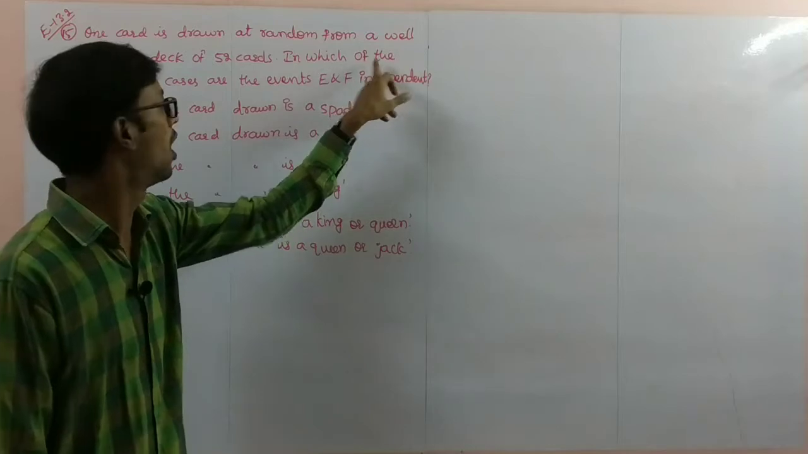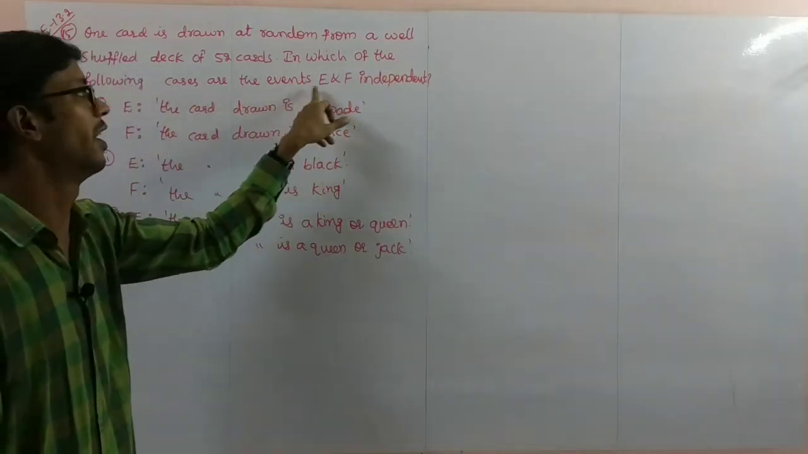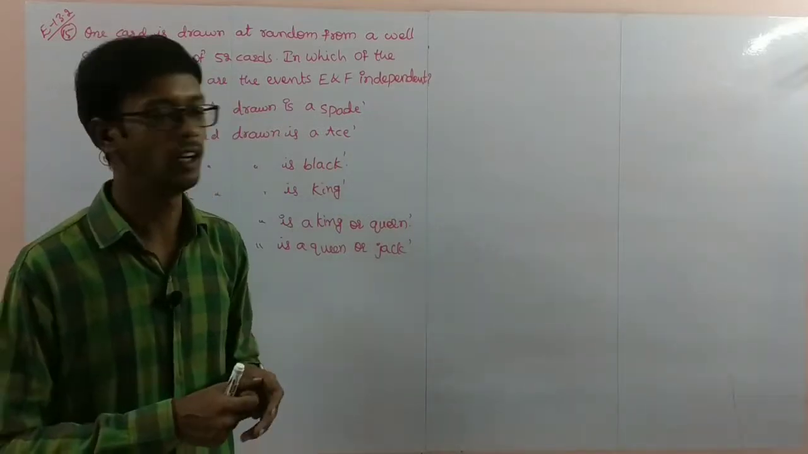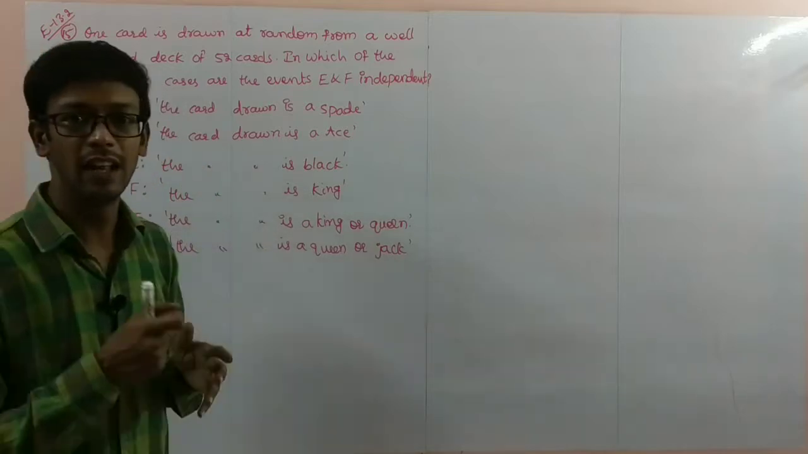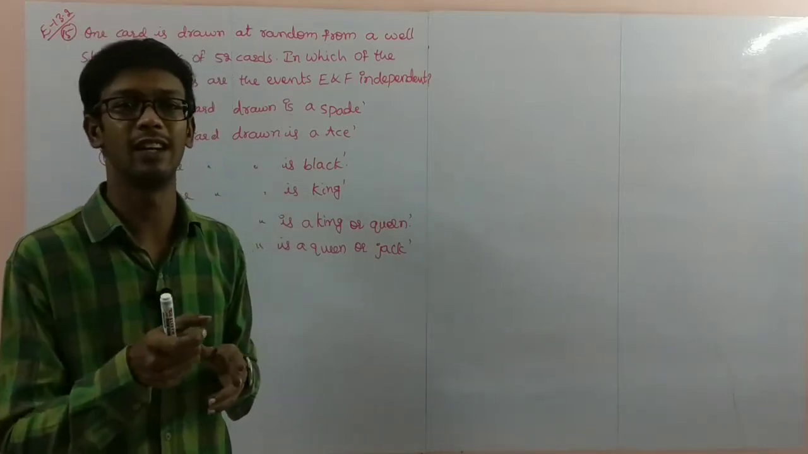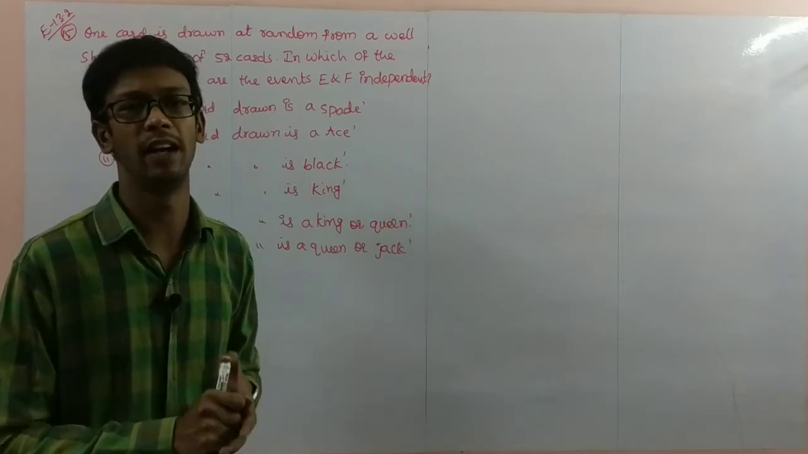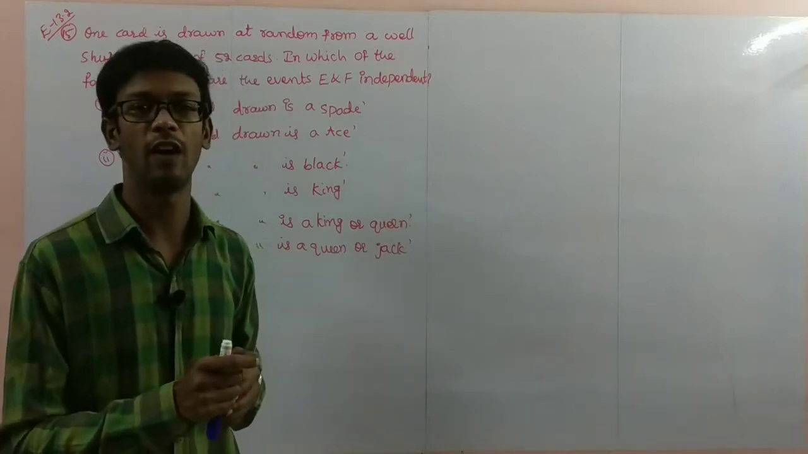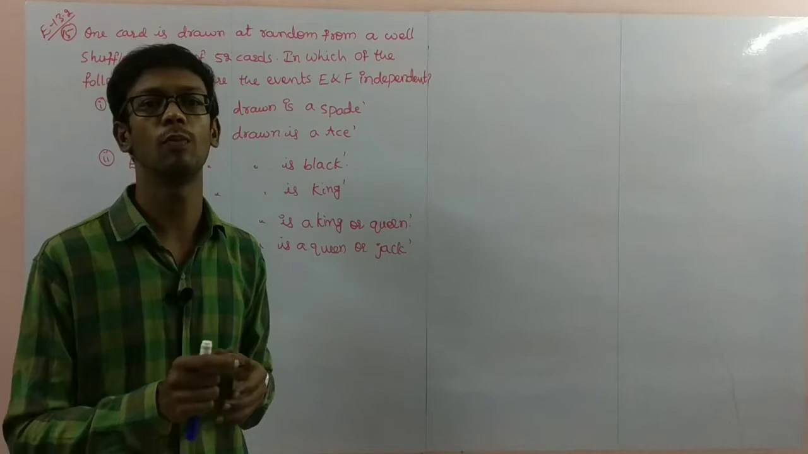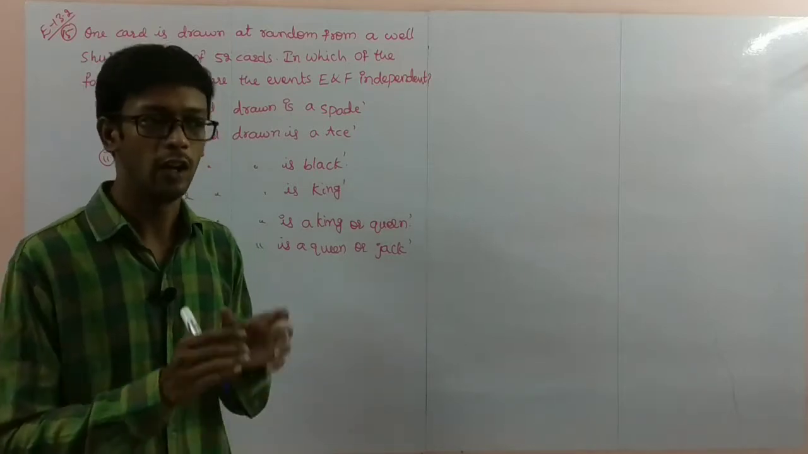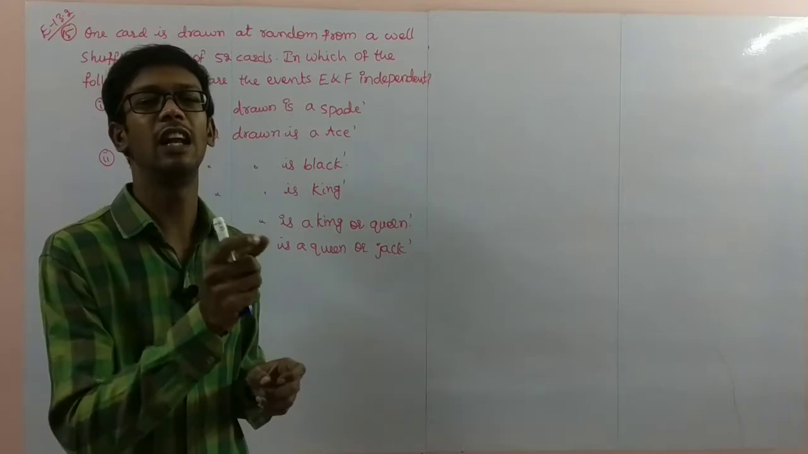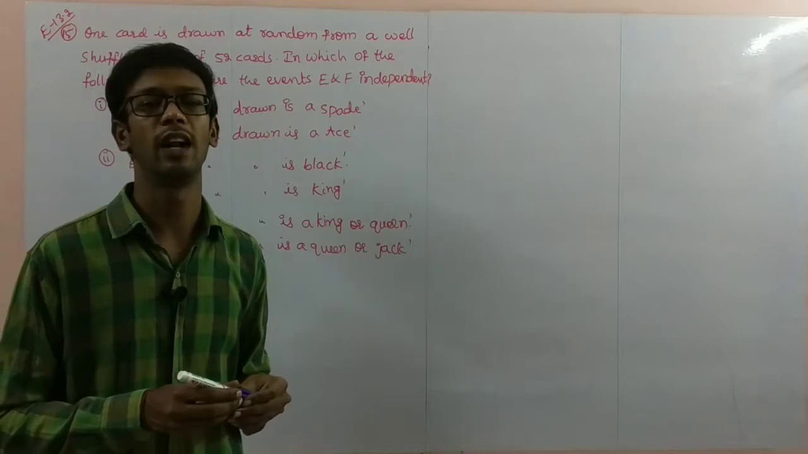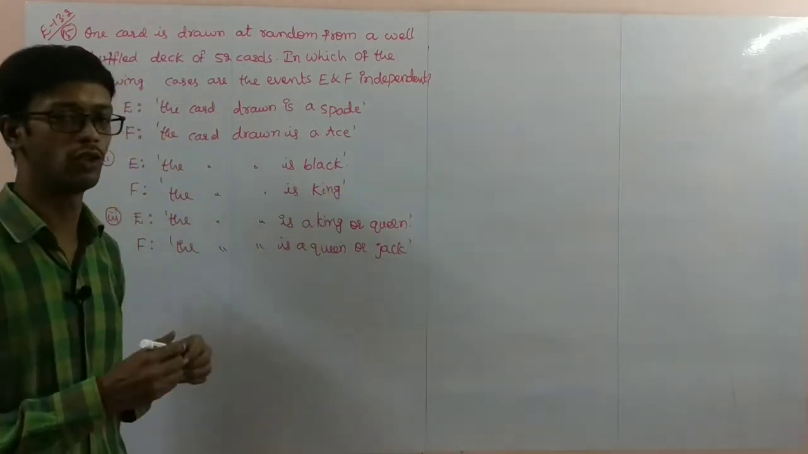In which of the following cases are events E and F independent? They are giving the E event and F event. Totally there are 3 questions here. In those 3, in which are the 2 events E and F independent? Independent means what we have to show? We have to show probability of E intersection F is equal to probability of E into probability of F. If that is satisfied, then E and F are independent events. Otherwise, E and F are dependent events. Here we have to check these 3 questions.